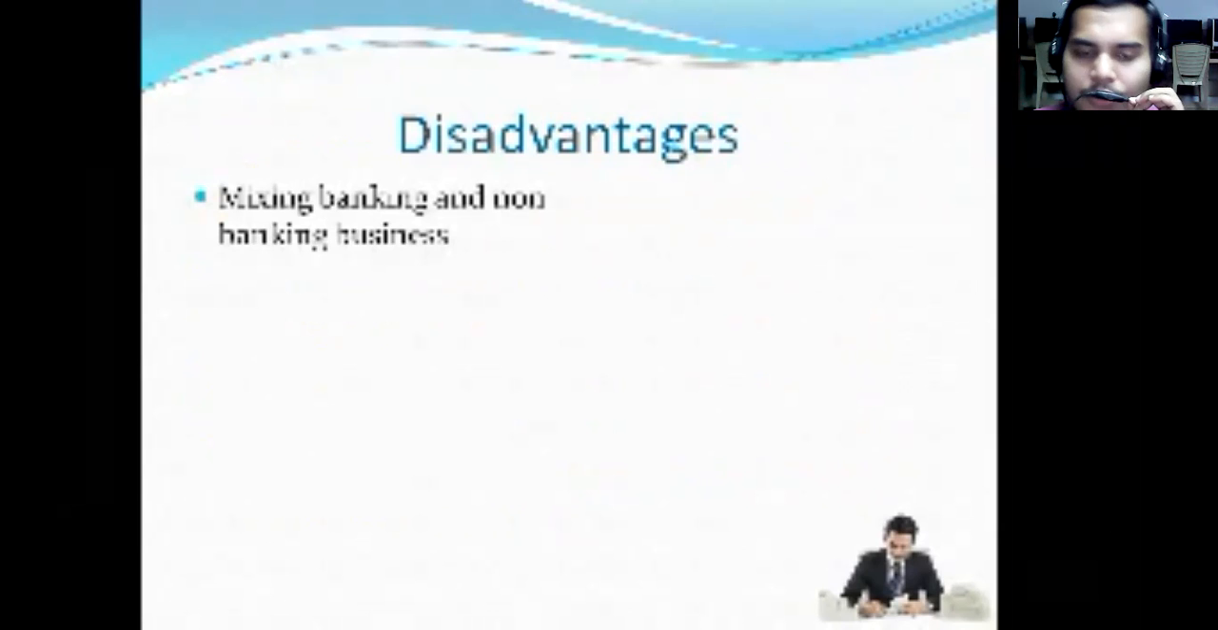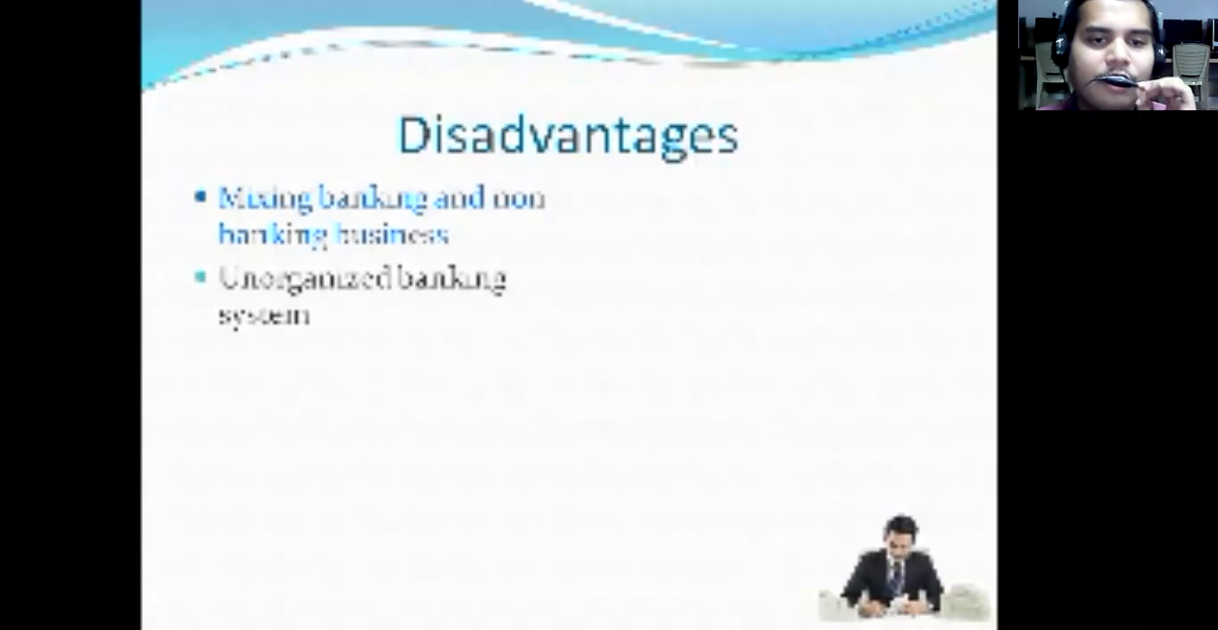If you concentrate on only one boat, you will definitely reach your destination. If you try to travel on two boats, then no boat will reach your destination. The same thing will happen here. If they mix banking and non-banking business, and both go into depression mode, how are you going to survive? So this is the greatest disadvantage when they mix banking as well as non-banking businesses.